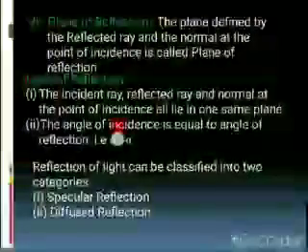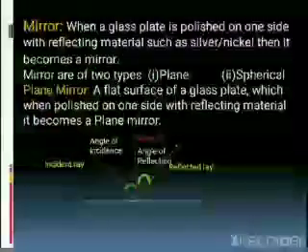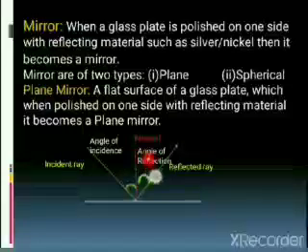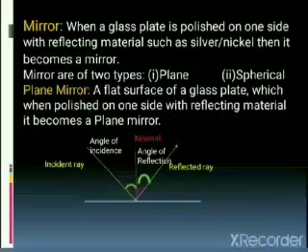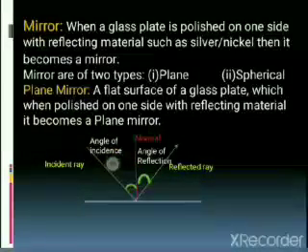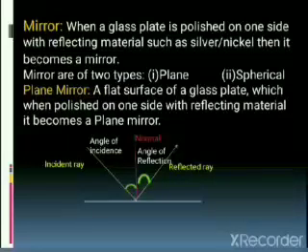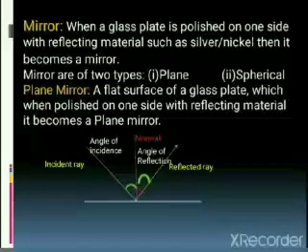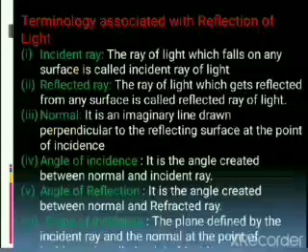The second one: the angle of incidence is equal to the angle of reflection. Always remember, this angle and this angle are always equal. What do I mean with this statement? If the angle between the incident ray and the normal is 30 degrees, then the angle between the normal and the reflected ray will also be 30 degrees. This is the second law of reflection. If the angle of incidence is 60 degrees, then the angle of reflection would also be 60 degrees. These are the laws of reflection.